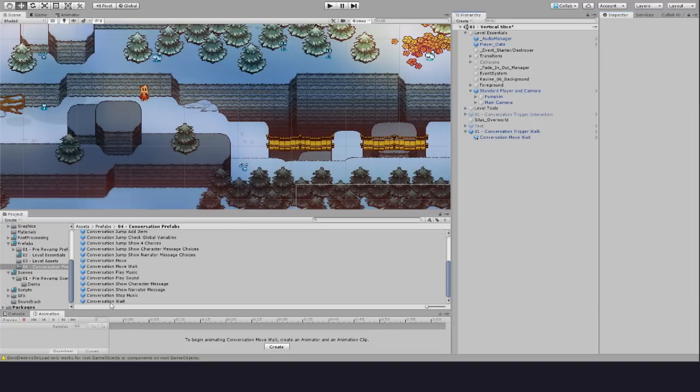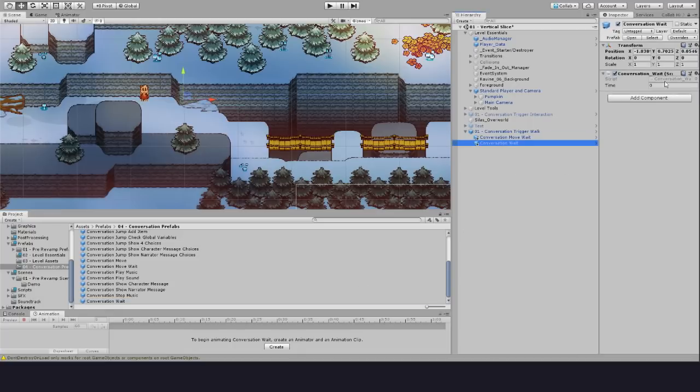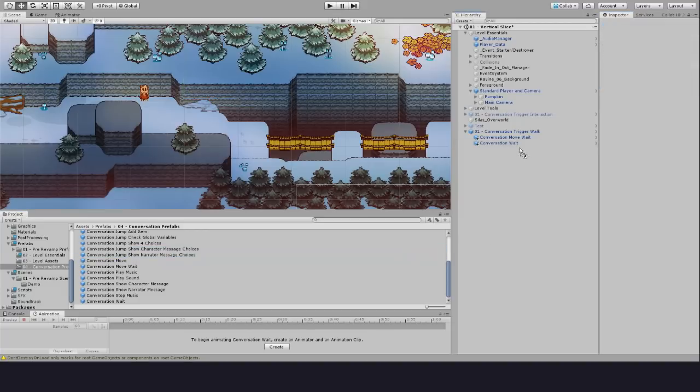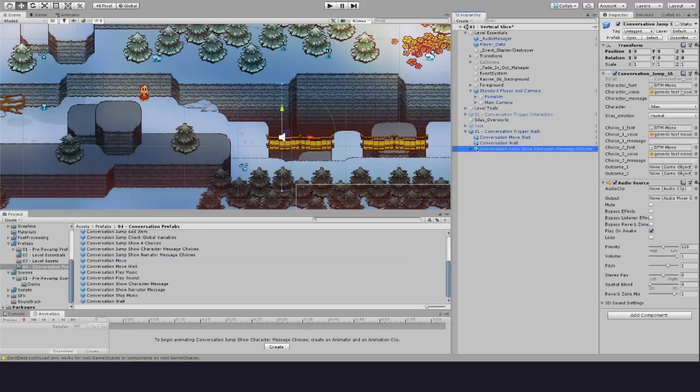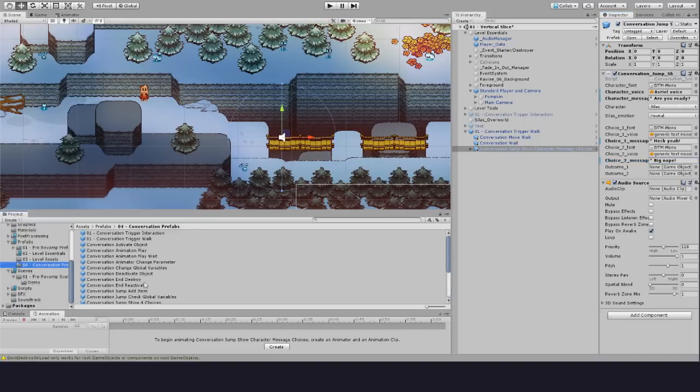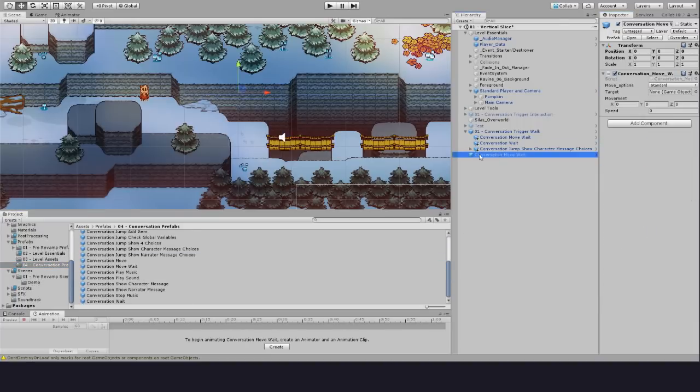Then we'll put a wait action, and have the camera hold there for a moment for dramatic effect. Now, let's add character dialogue to set the scene. Here we'll add Silas, and we'll have him ask, "Are you ready?" And we'll follow it with a branching action that lets you select yes or no. We're already halfway done, and this would have taken us at least 15 minutes and a dialogue chart in the past. Now we add the actions that would make up those two paths.